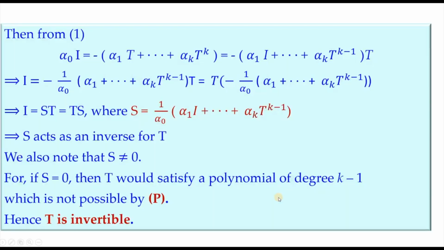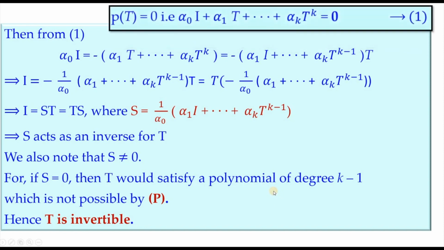So we consider equation 1, that is P of T equal to 0, which is written in this way. And from here, retaining only this and taking the rest of the terms to the right side, this is what we get. And from this, we have the step taking T out. And from here, because alpha naught is not equal to 0, as we have assumed, I, the identity transformation, is equal to minus 1 by alpha naught operated, we have this transformation.